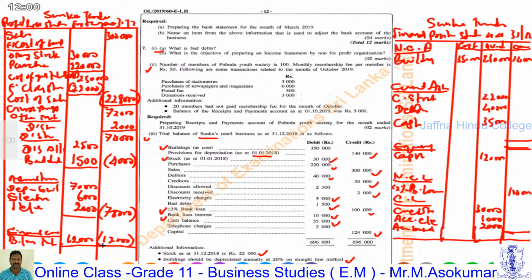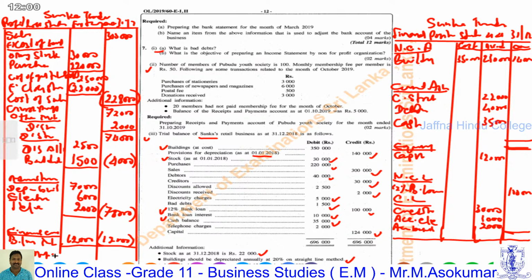Therefore, the net result transferred to the capital account is 74,000 minus 4,000 distribution expenses, minus 78,000 administration expenses, minus 12,000 financial expenses.